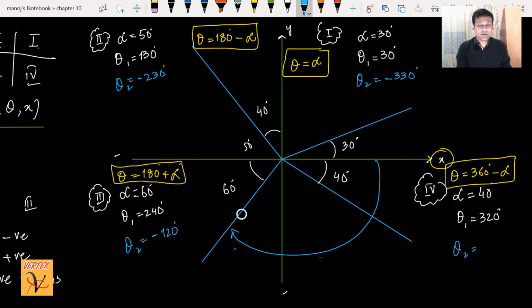You can do the subtraction first and then apply the negative sign. This is minus 40, and that's your basic angle and the general angle in terms of alpha and theta. That's very important, an example for the basic and general angle.